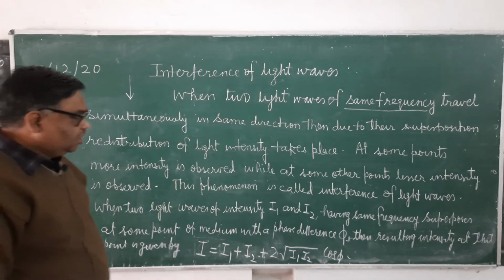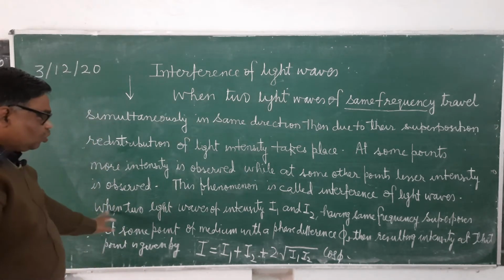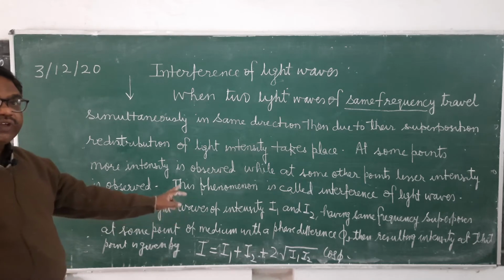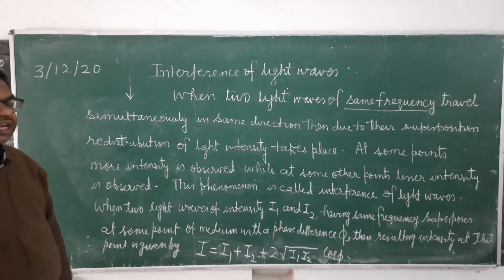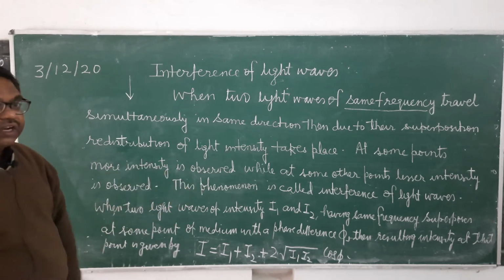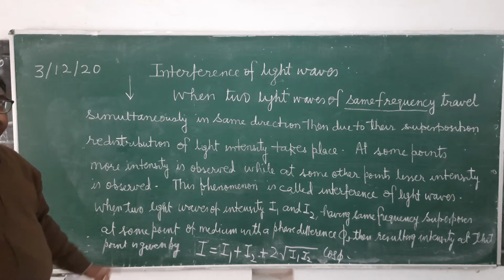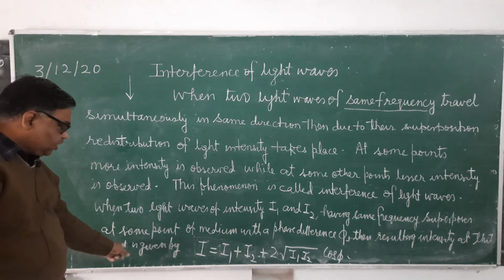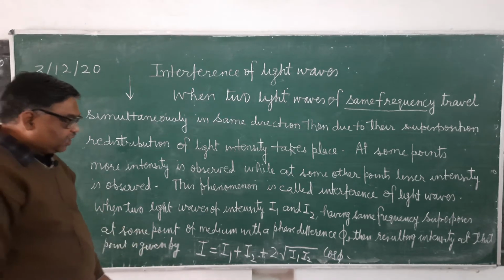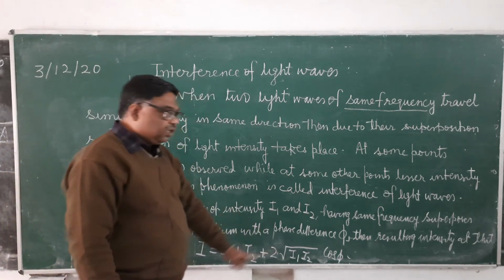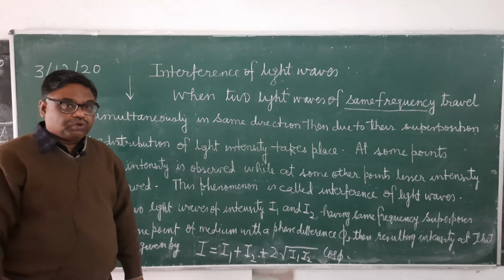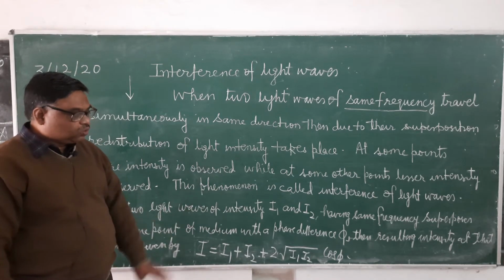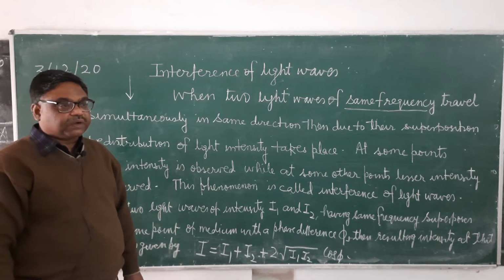Now see here, if there are two light waves emitting waves of the same frequency and having intensities I1 and I2, superposed at any point of the medium with a phase difference phi, then what will be the resulting intensity at that point? It will be given by I equals I1 plus I2 plus 2 root I1 I2 cos phi.